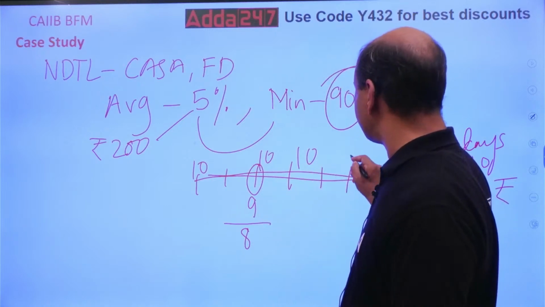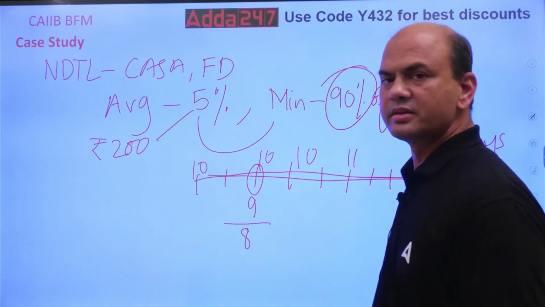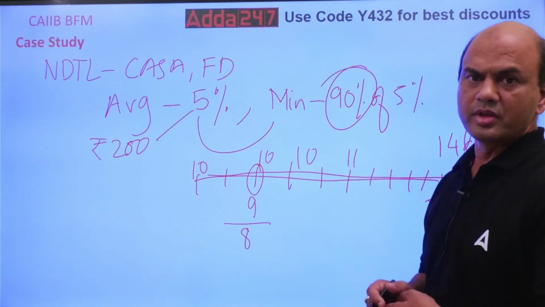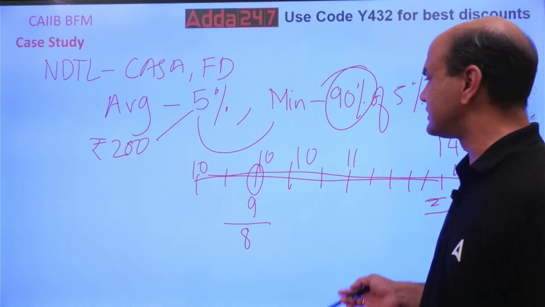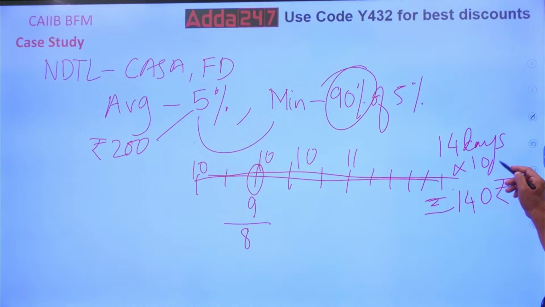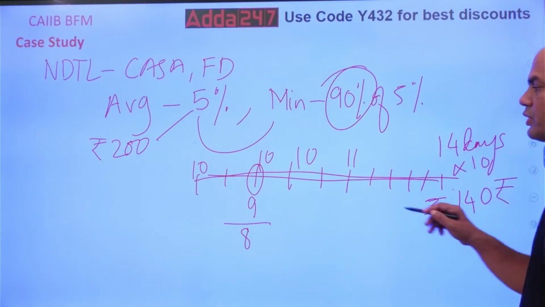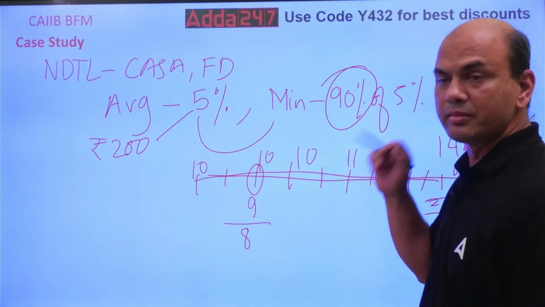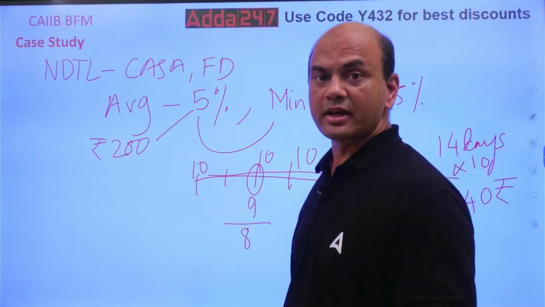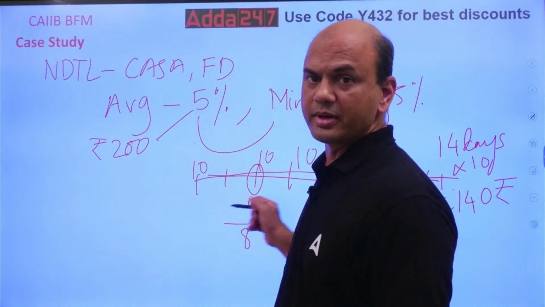So on one day somewhere I will have to maintain 11%. So this 9 and 11 get compensated. Okay. So that's what the RBI says. RBI says average should be 10%. So my total in this account should be into 10. Means whatever is this average into 10 and minimum should be 90%. Okay. That is how the CRR is calculated and it is maintained.